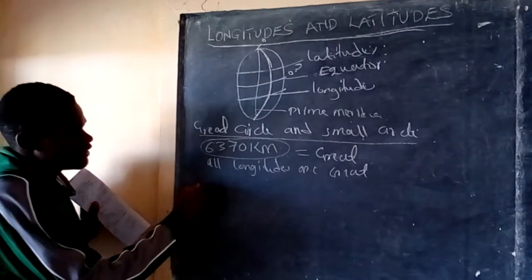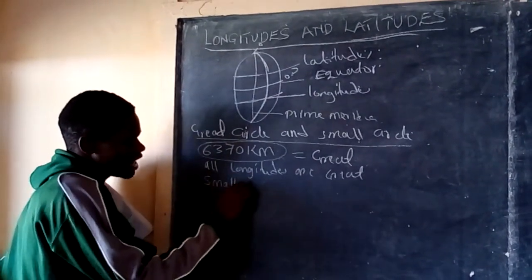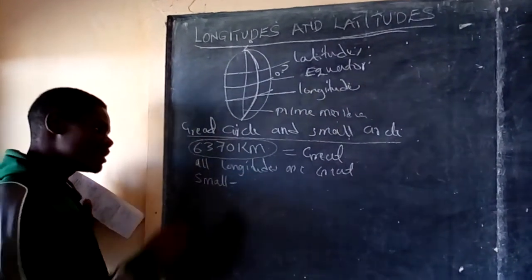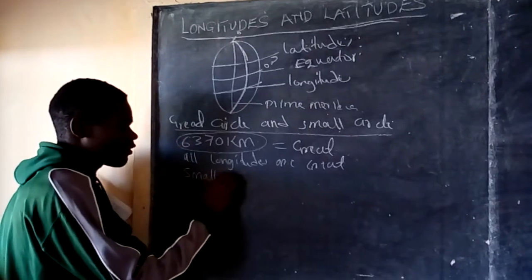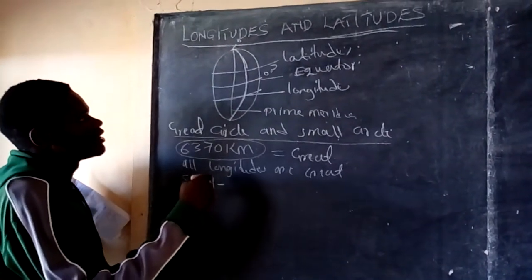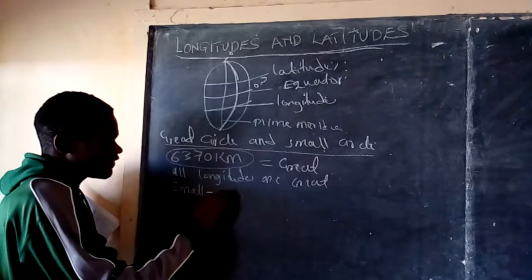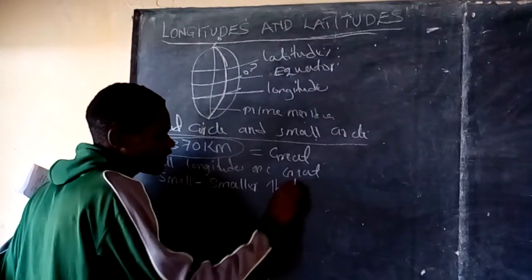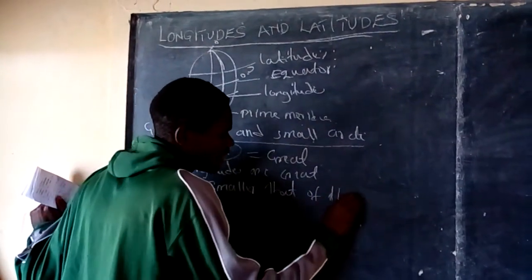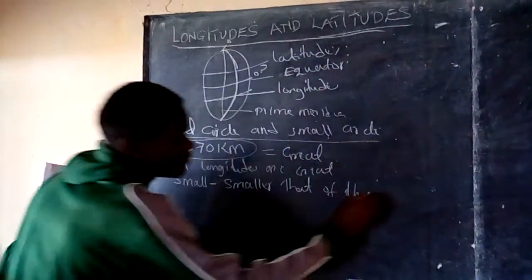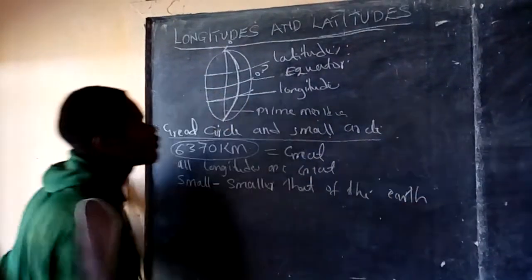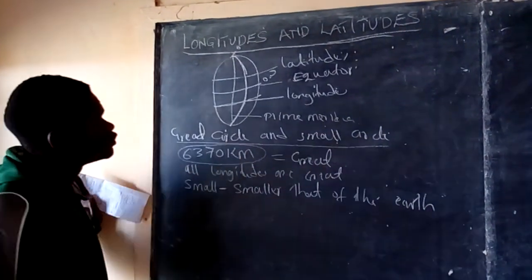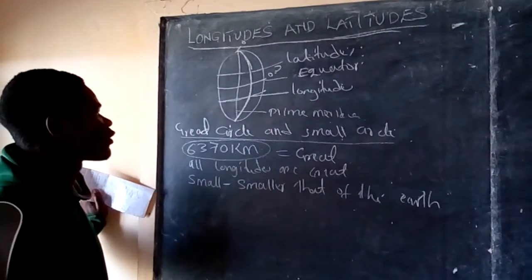Then we have the small circle. What is a small circle? A small circle is a circle whose radius is smaller than that of the Earth. Now, the small circles are always the latitudes. Almost all the latitudes form a small circle except the equator.